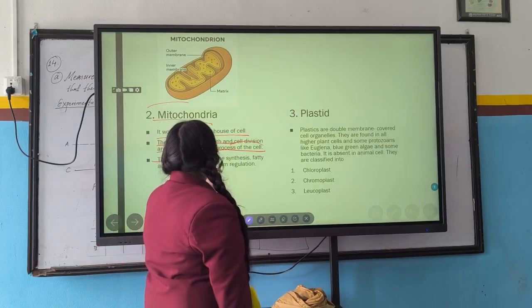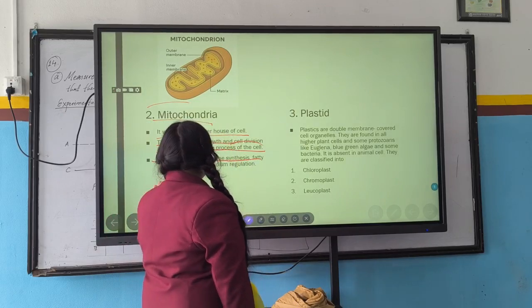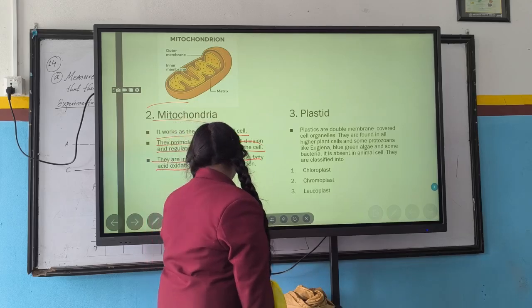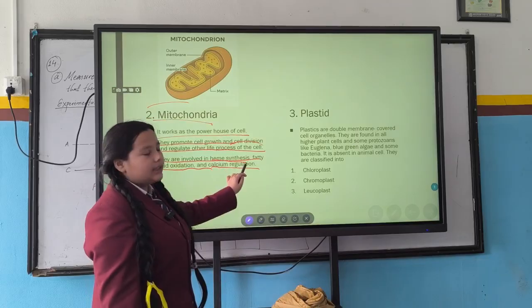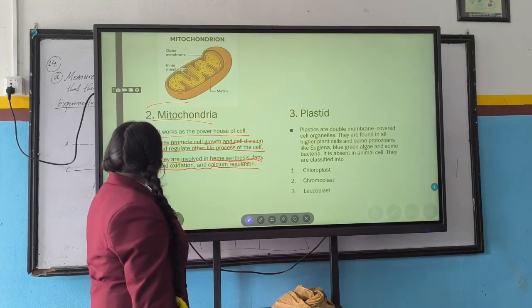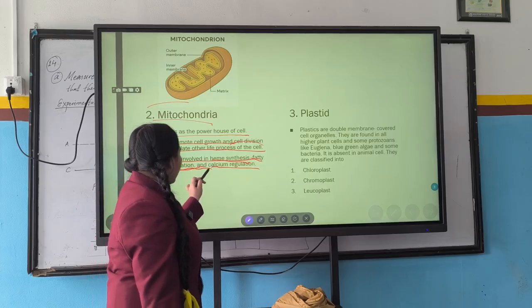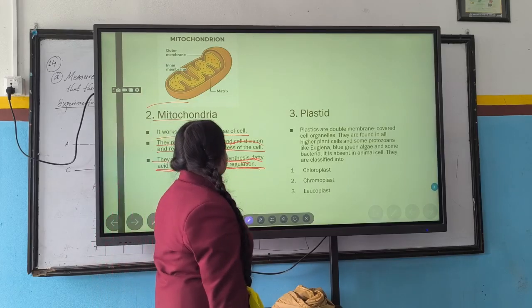They are involved in chemosynthesis, fatty acid oxidation and calcium regulation.